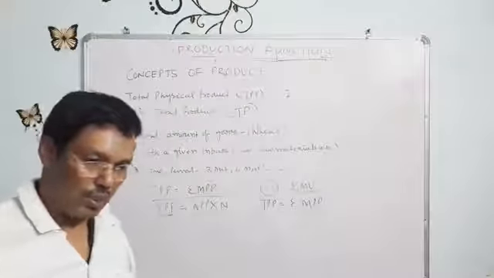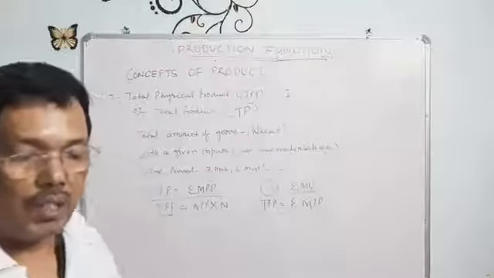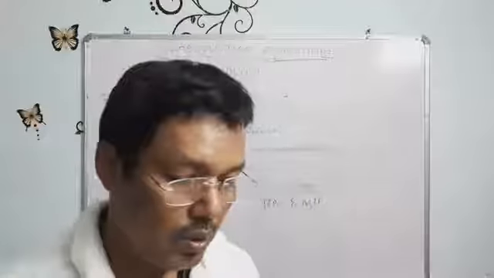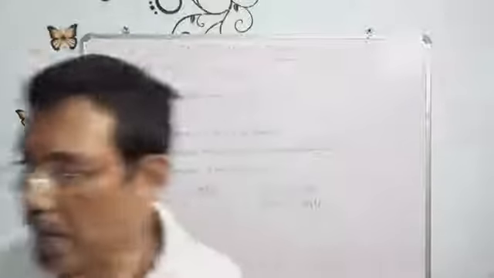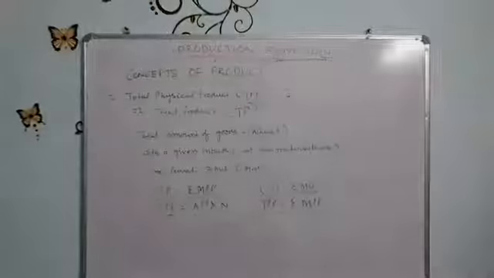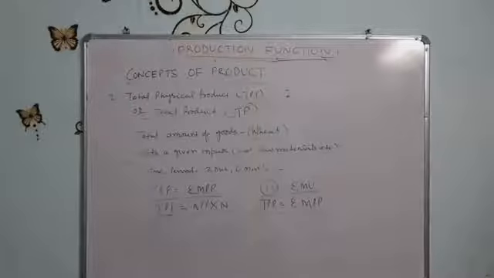I will discuss this later on with numerical examples. In one table, we can explain total product, marginal product, and average physical product. Thank you.